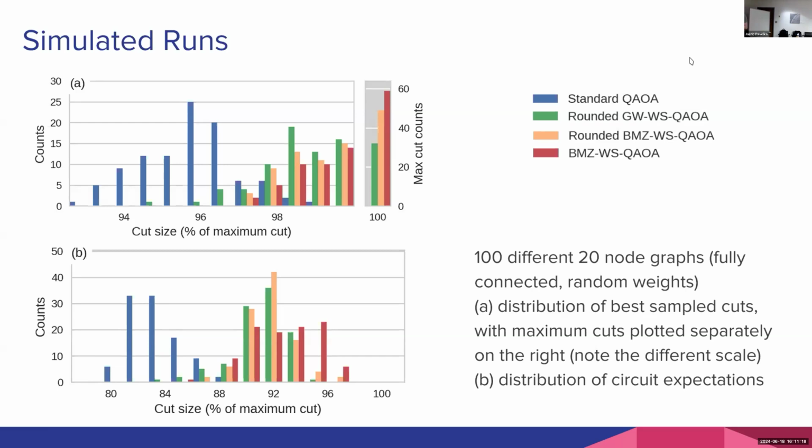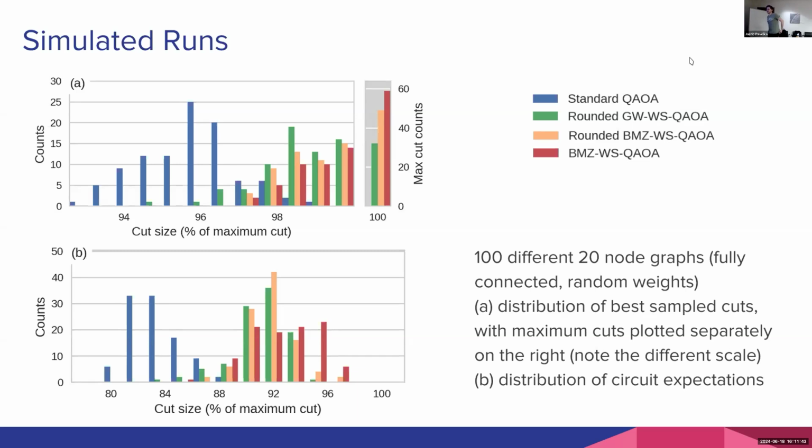It's not the best measured cut, it's the average cut that the circuit produces. But again, we see that the normal QAOA circuit is centered much lower, around the garbage solutions, around 80% accuracy. Whereas, even though we're not, of course, centered around 100% accuracy, because that's relatively unreasonable to expect, our warm starting methods, and especially this one, which is the one we were proposing, have a much better looking distribution, where the shape of it you can see is centered above 90%.